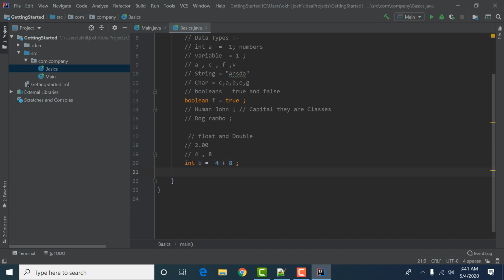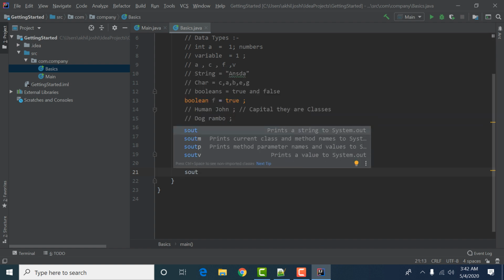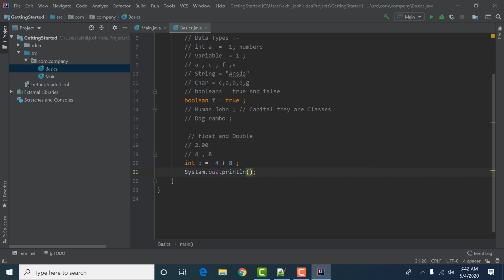Now the next step: we are adding two numbers, perfect. We are saving this in variable b, perfect. And we want to see the result. So how will we view that the output comes to be 12? There is a shortcut in IntelliJ. We can write sout, which expands to System.out.println. If you enter that, it will do some work for us. It is a very smart type of IDE.